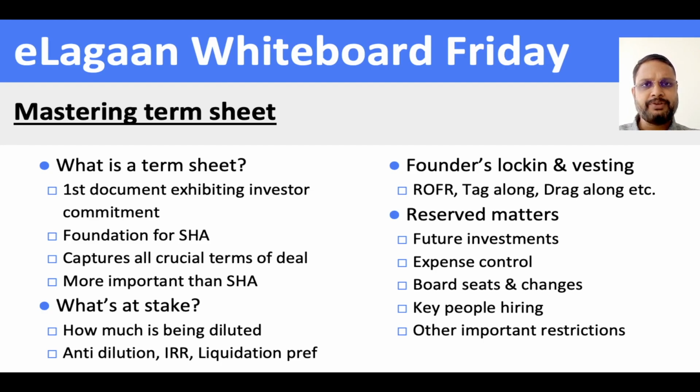Let's look at some of those important points that you should be looking at while reviewing the term sheet. The first and foremost is how much is being diluted. So, what is the amount that the investor is putting? What is the valuation? That would give you the dilution. It would also give you what kind of instrument the investors are using. Is it a CCPS, CCD, equity share, or convertible note?